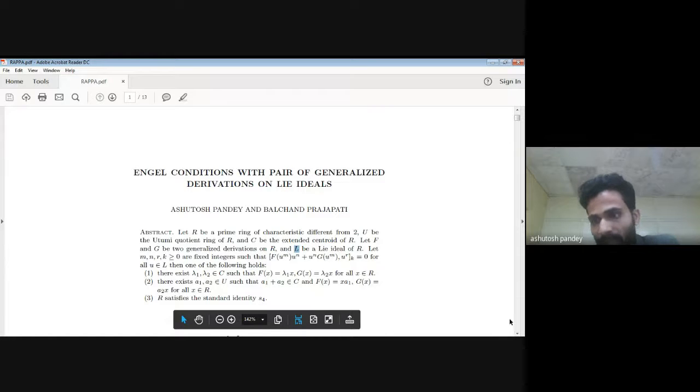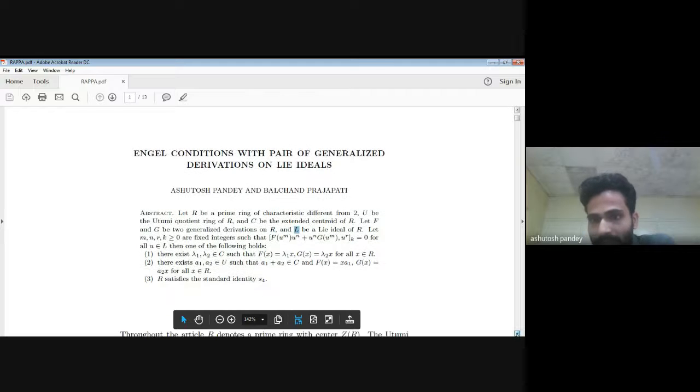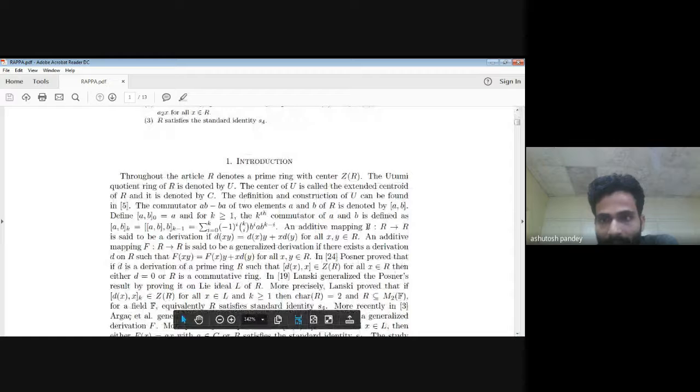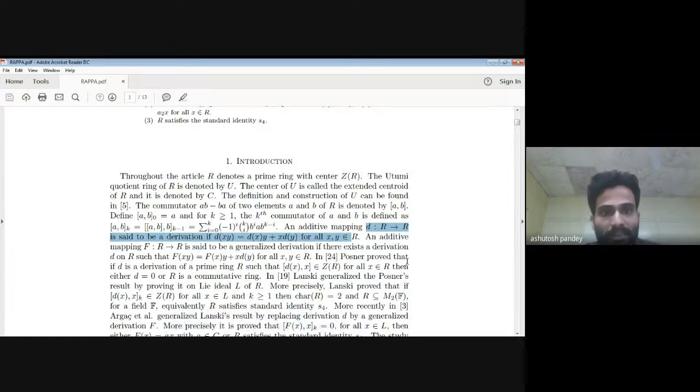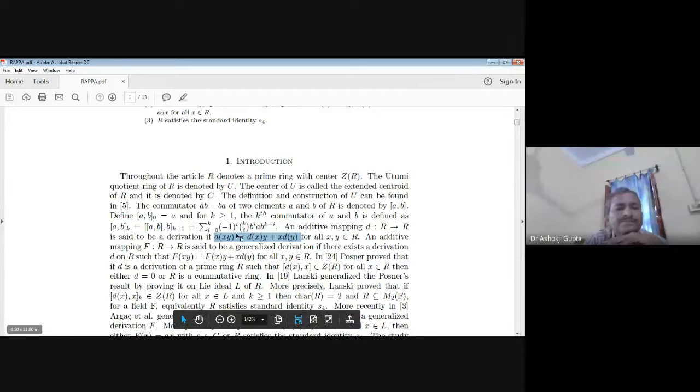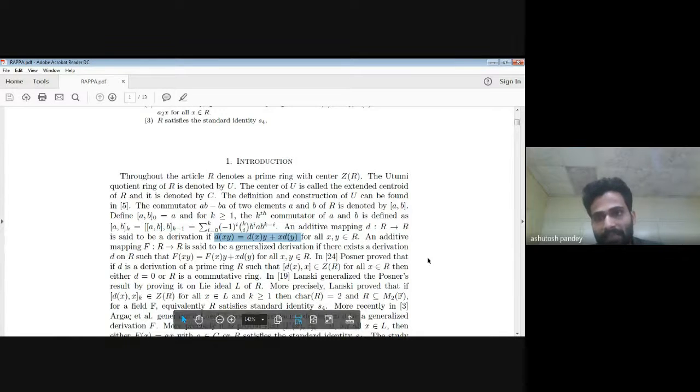To understand the generalized derivation, first of all, we will see what a derivation is. So here is the definition of derivation. An additive mapping D on R is said to be a derivation if it satisfies this Leibniz condition. Am I audible? Yes, audible. Okay. So what is a generalized derivation?